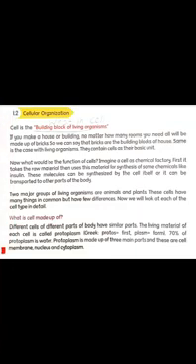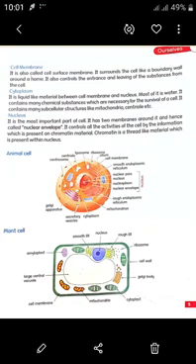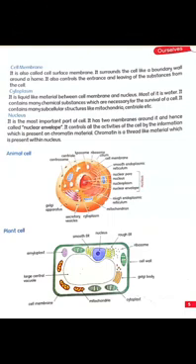So move on to the next page, page number 5. Cell membrane. Cell membrane is the outer surface of the cell. As you can see here, there is a diagram of an animal cell. So the outer membrane of the cell is called the cell membrane. As it is the outer membrane, it provides support to the cell and also allows different substances to leave the cell or to enter the cell.